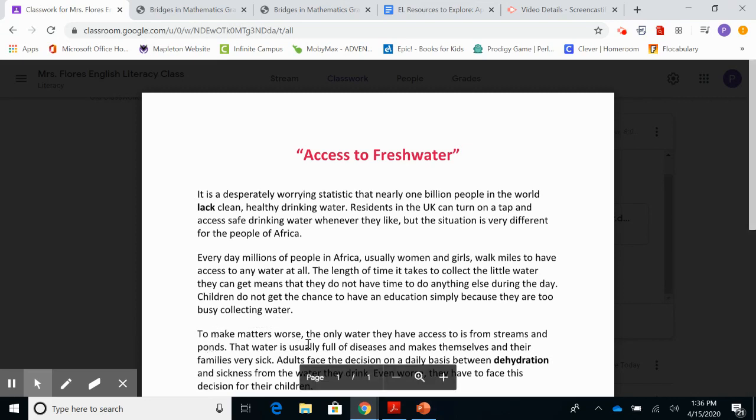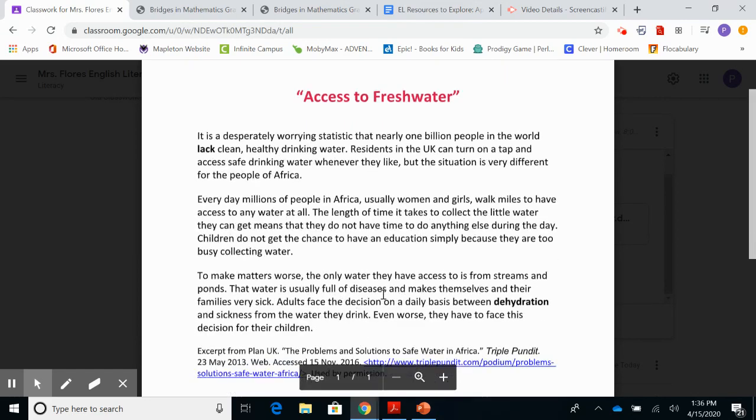To make matters worse, the only water they have access to is from streams and ponds. The water is usually full of diseases and makes themselves and their families very sick. Adults face a decision on a daily basis between dehydration and sickness from the water they drink. Even worse, they have to face this decision for their children.